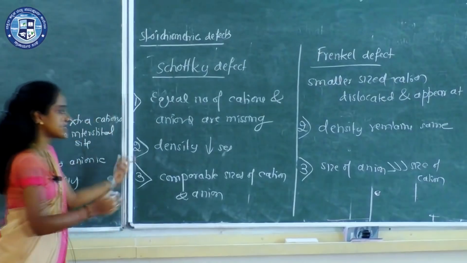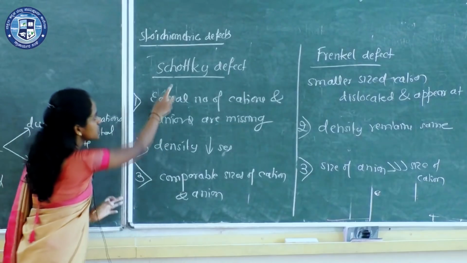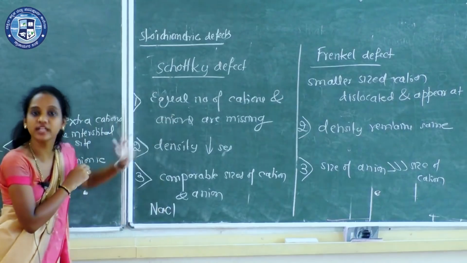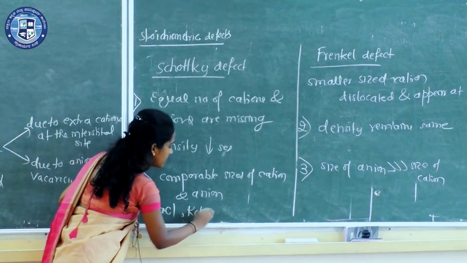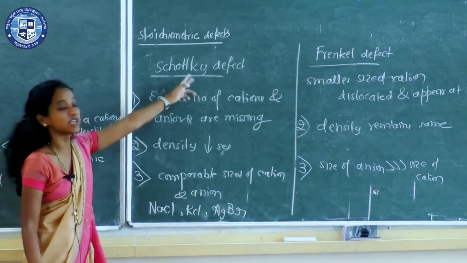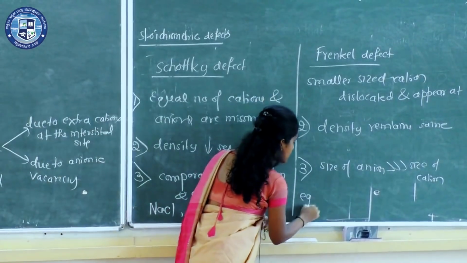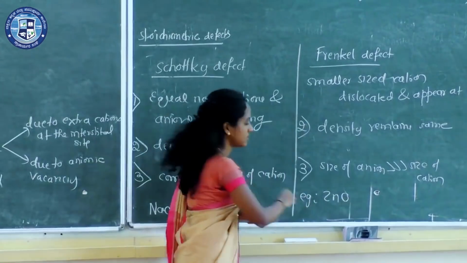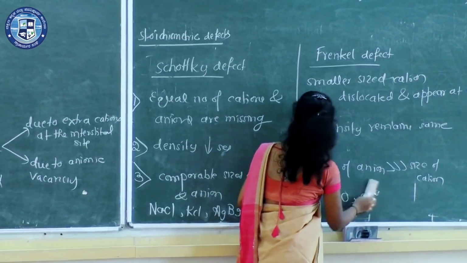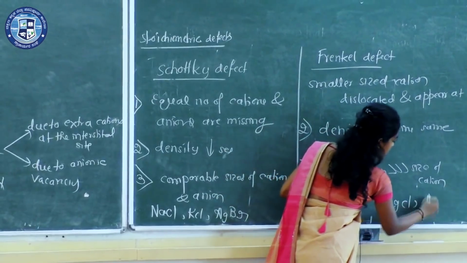Lastly, you can write the examples, but while writing the differences you cannot write the examples, but I'll write them here. Schottky defect: sodium chloride crystal, potassium chloride, silver bromide are examples of ionic solids which exhibit Schottky defect. Whereas Frenkel defect examples: zinc oxide crystal, silver chloride, silver bromide.